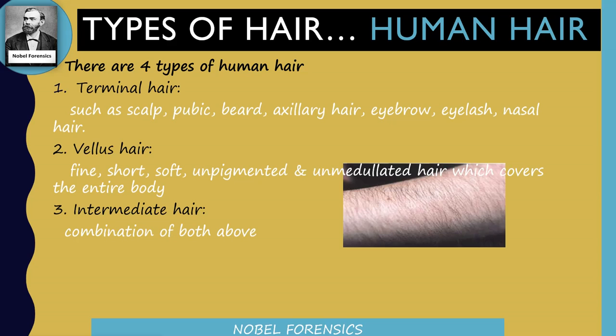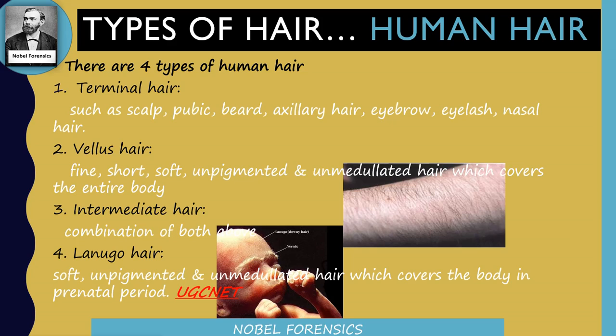Intermediate hair is the combination of both terminal hair and vellus hair. The last one is lanugo hair, which is soft, unpigmented and unmedullated hair, which covers the body in the prenatal period, like in the fetal stage of the baby. It has many times been a previous question in UGC NET.